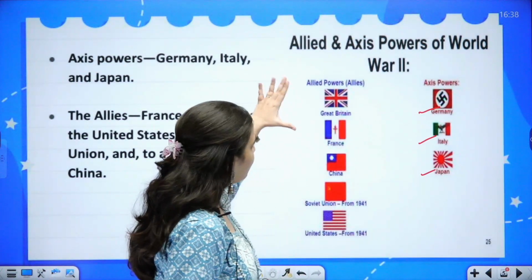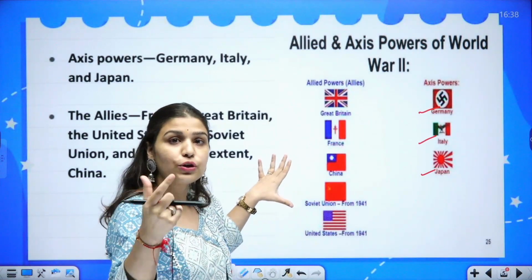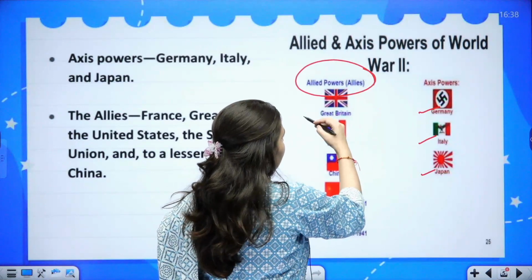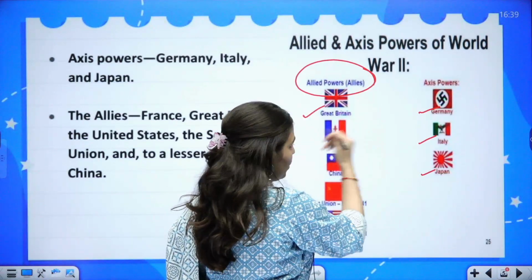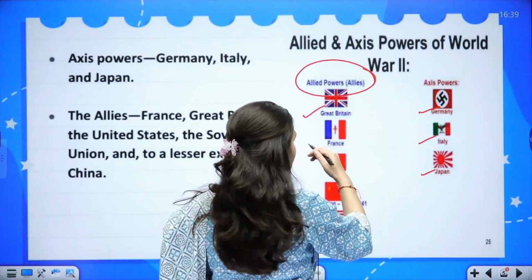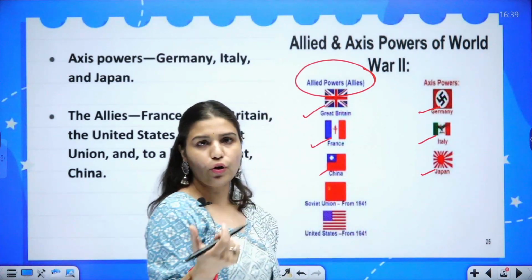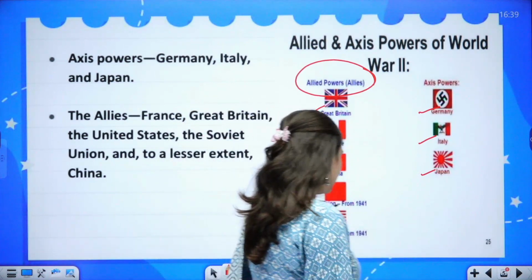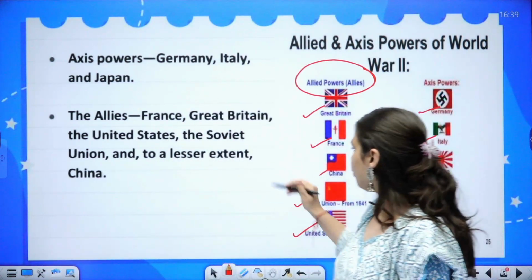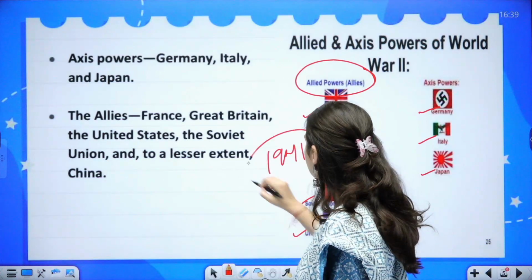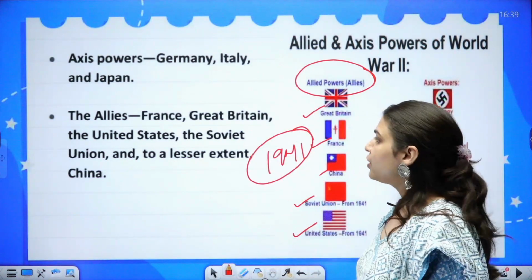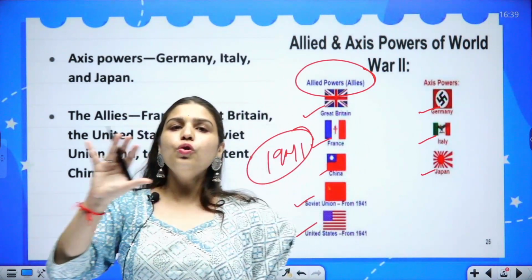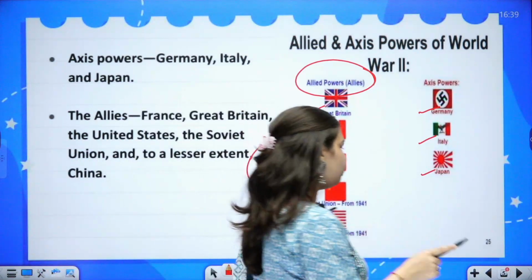The Allied powers, who emerged victorious in World War I as well, included Great Britain (the UK) and France. China was involved to some extent, then the Soviet Union and the United States, who were involved from 1941 onwards in this war.